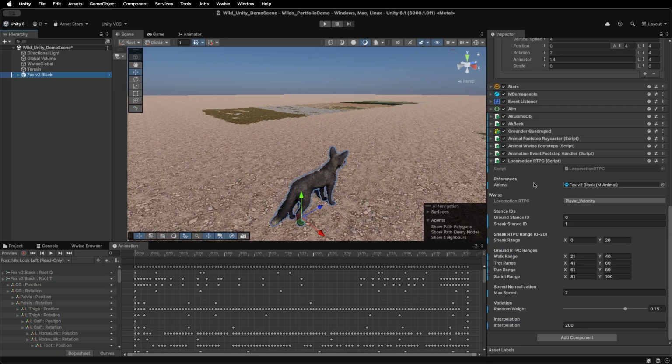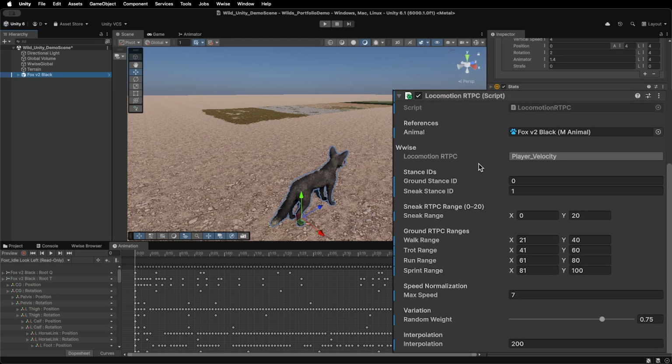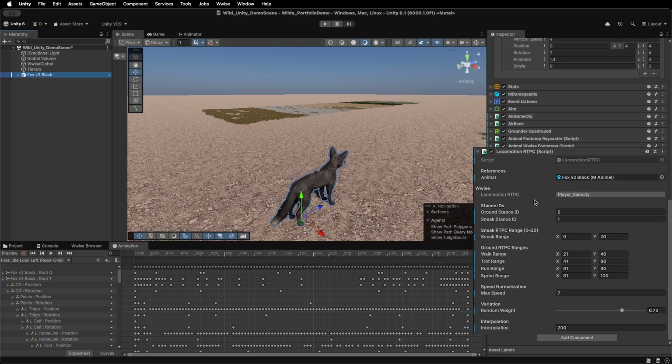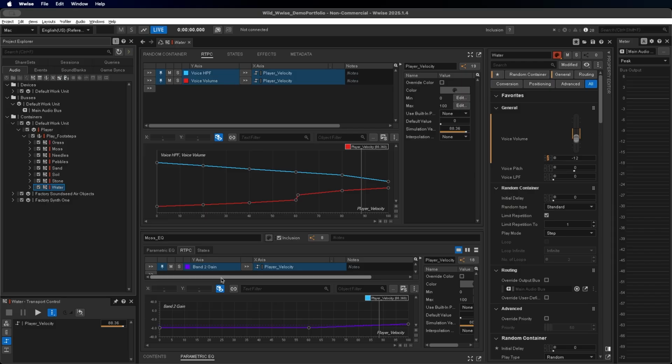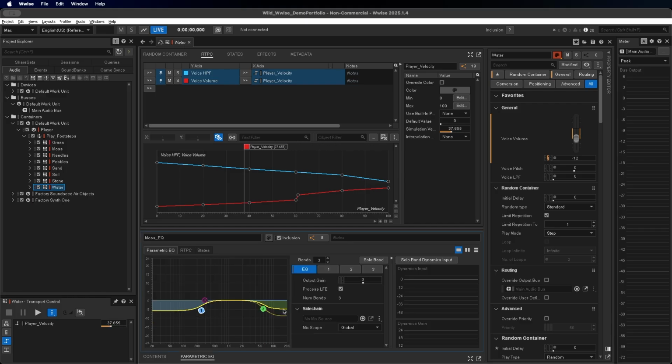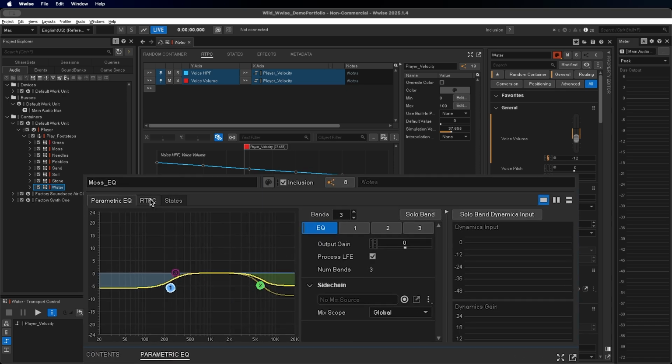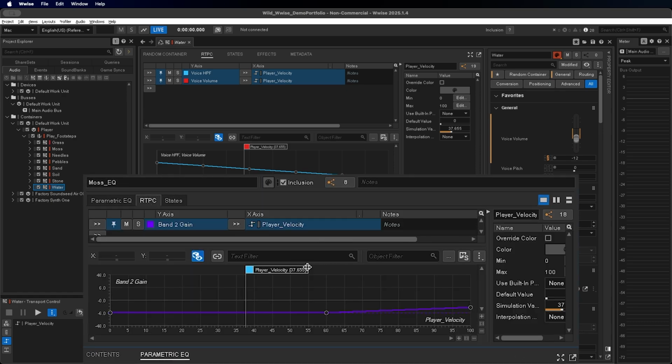Last thing I added was the Locomotion RTPC script, which reads which speed set index is active, but also has to check for sprinting again, and then sets the player velocity RTPC back in Wwise. Here are the updated curves for each surface type. I'll still go through them and individually adjust as needed, but I also linked a high shelf EQ curve at around 6K Hertz to reduce 3 dB for run and sprint and 6 for everything else. Let's give it a listen.